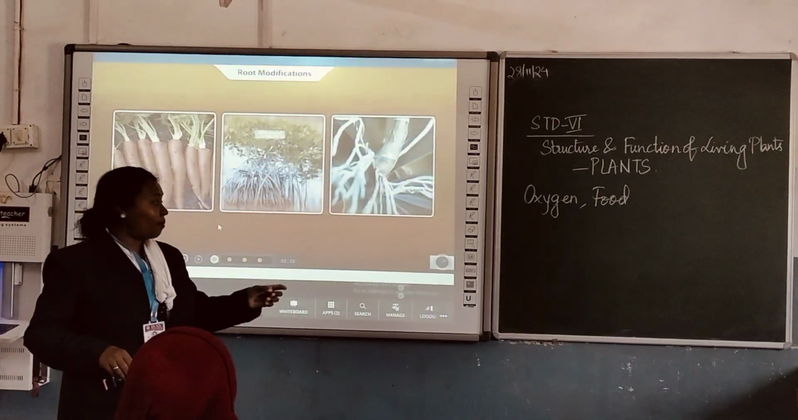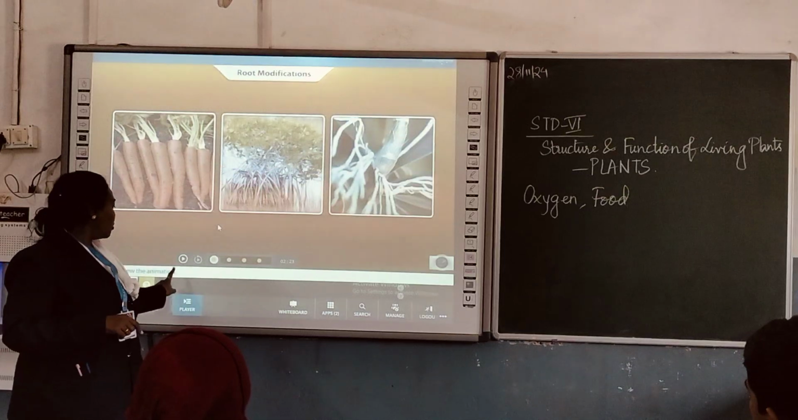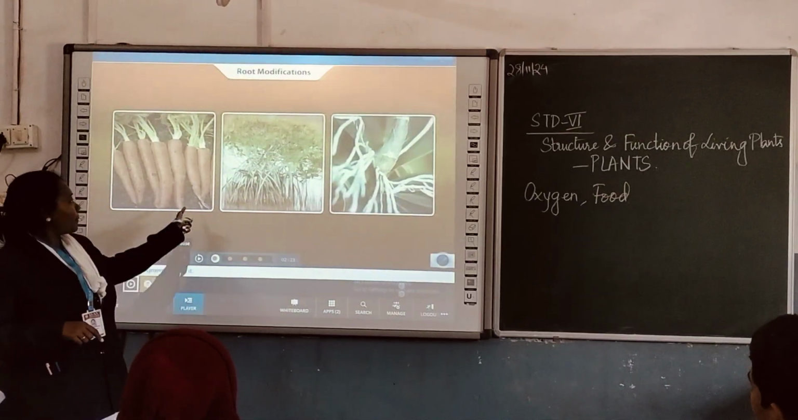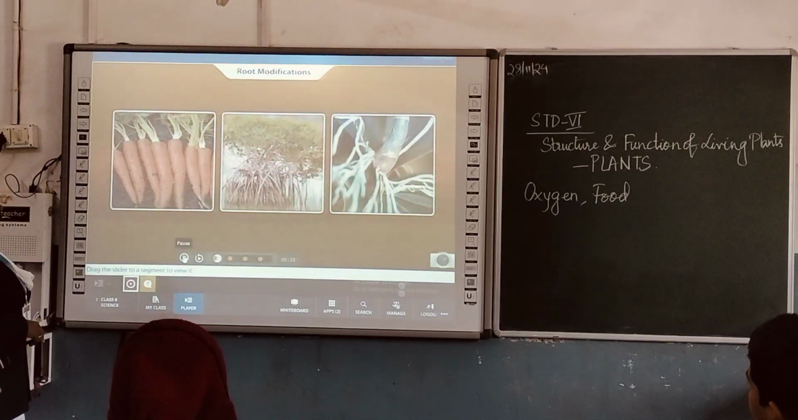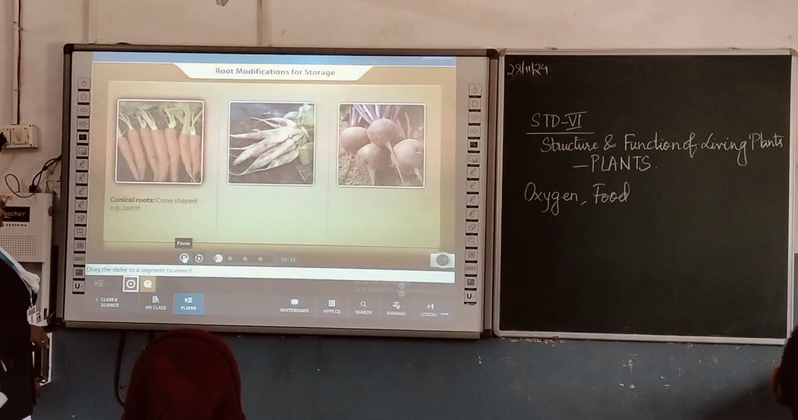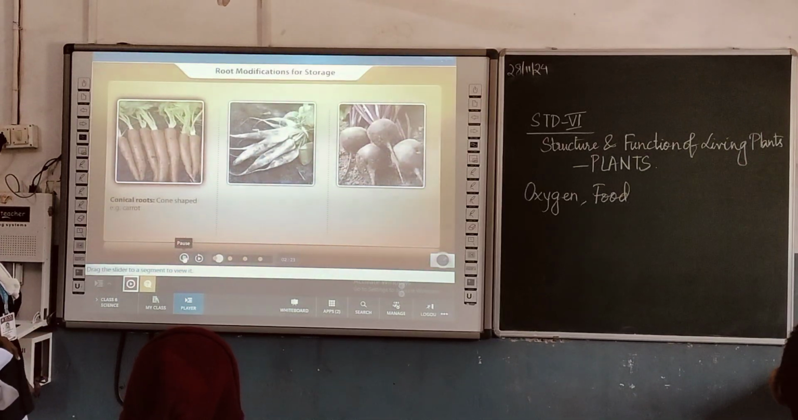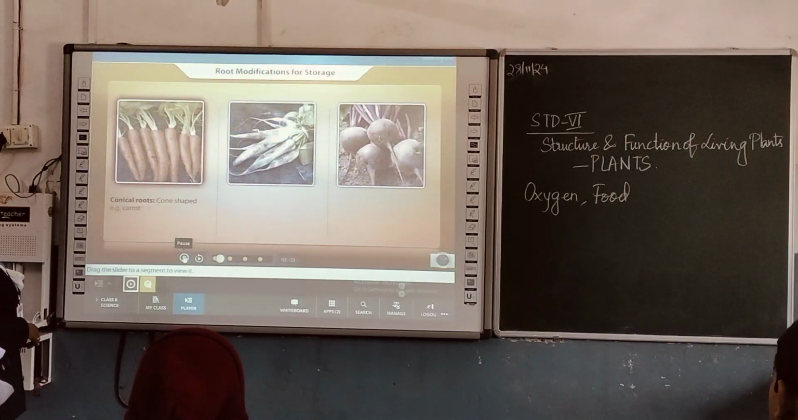Before going into that matter, let us have a look into the modifications of these roots. Roots undergo structural and functional modifications for food storage and certain special functions. Modified taproots for storage have characteristic shapes. The conical roots are broad at the base and taper towards the apex.